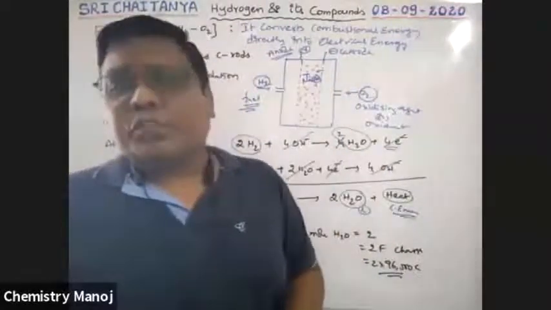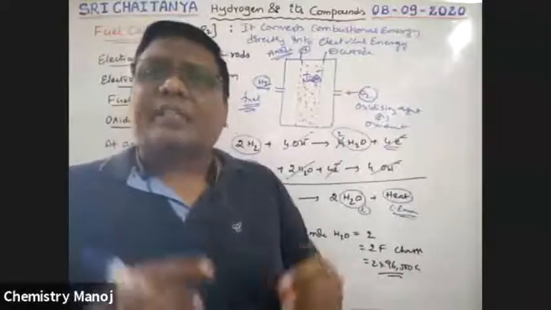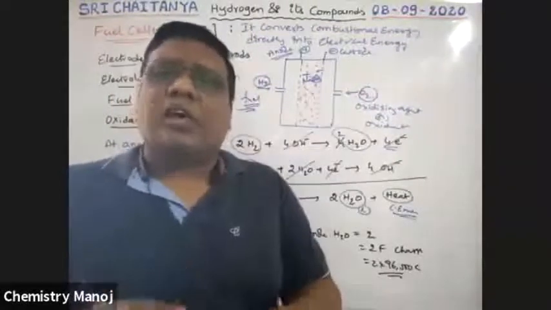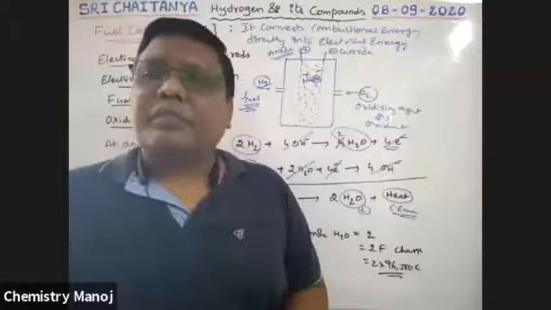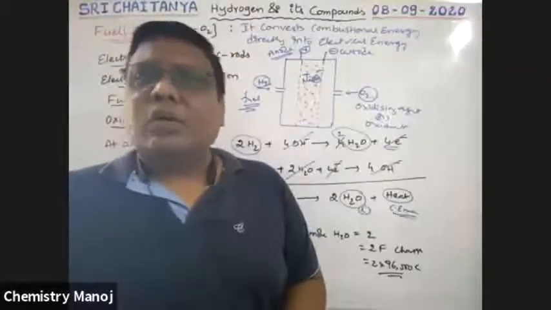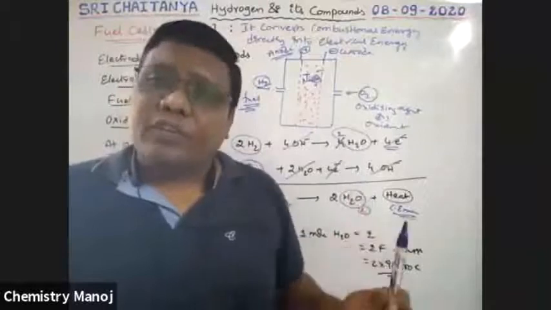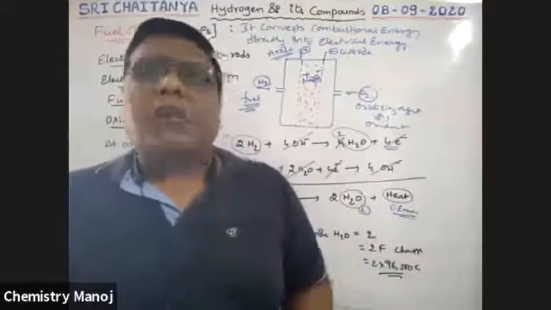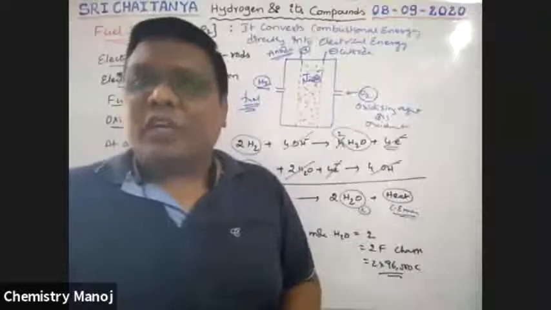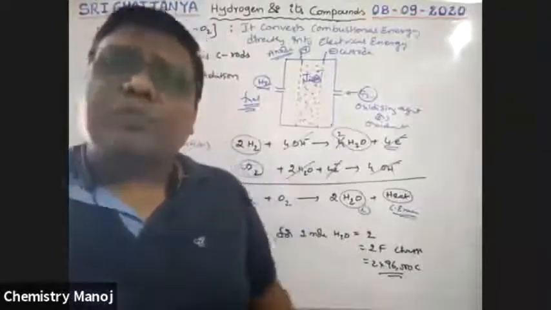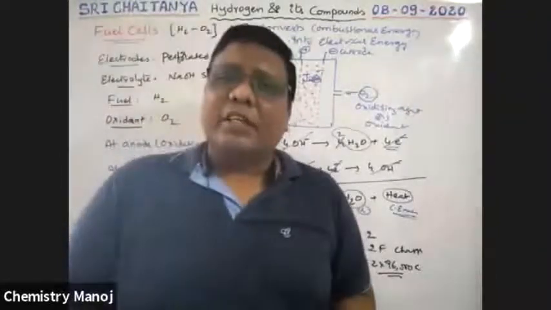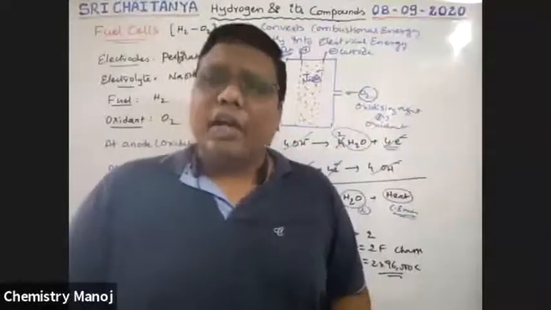So, most important, the fuel cell, boys. Here hydrogen acts as a fuel in hydrogen oxygen fuel cells. So that means hydrogen is the most important fuel in fuel cells. Not only here, in rockets also hydrogen is used as a fuel. So these are the most important applications of hydrogen.